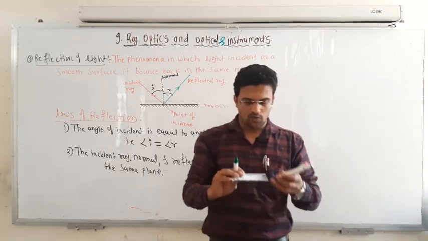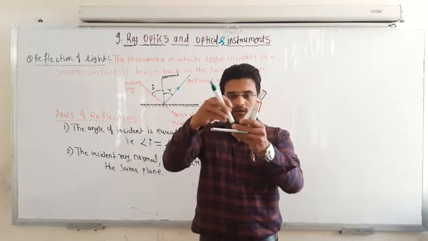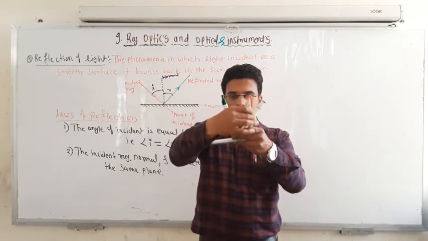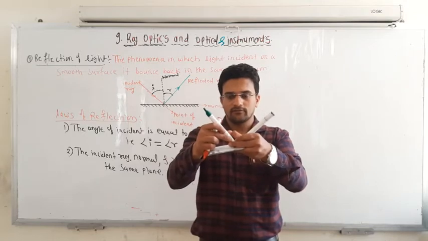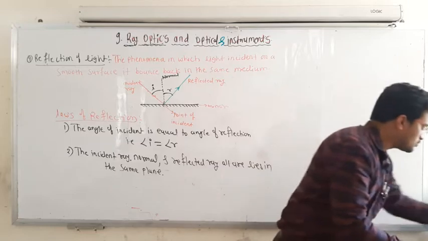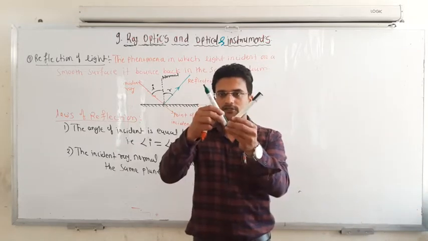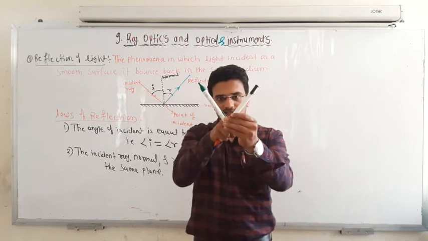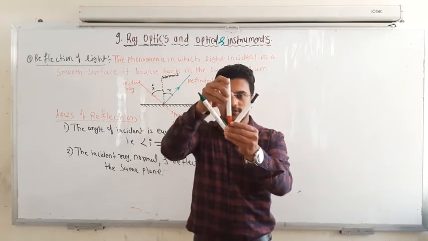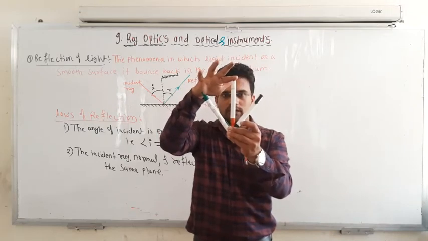Okay, now suppose this is the mirror. Once light hits the mirror, this is the reflected light. So a better way, I will show you here only. This is the incident ray and this is the reflected ray. So this light is incident and this is reflected, and this is nothing but the normal. If you look from the front, it looks something like this.